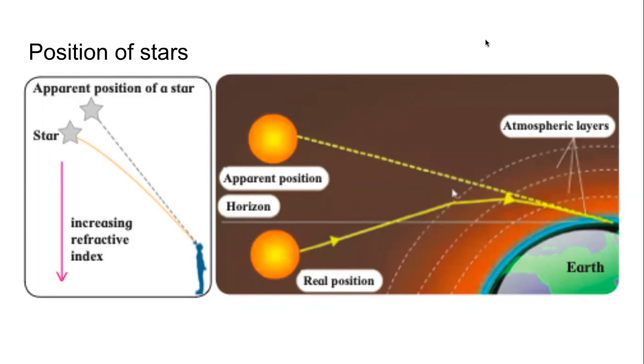On page number 76. Then actually, the star is at this position.